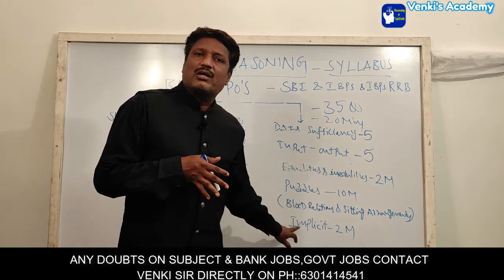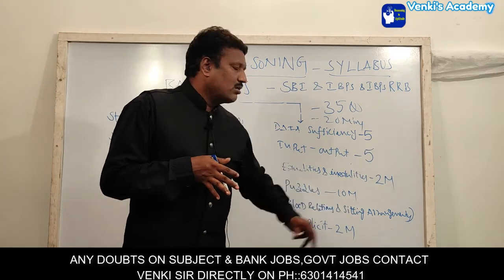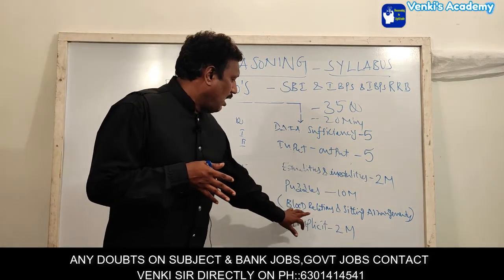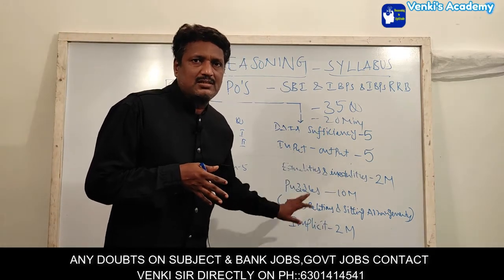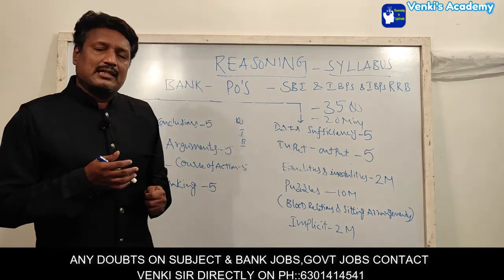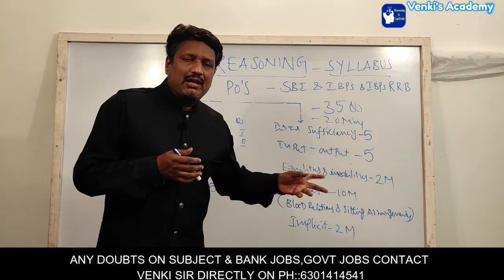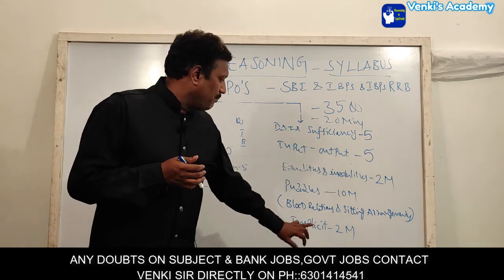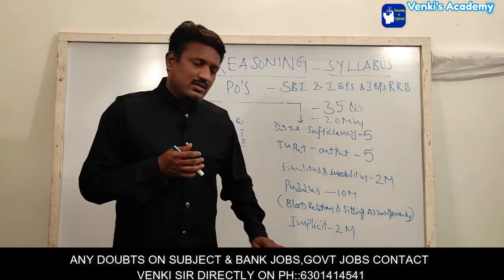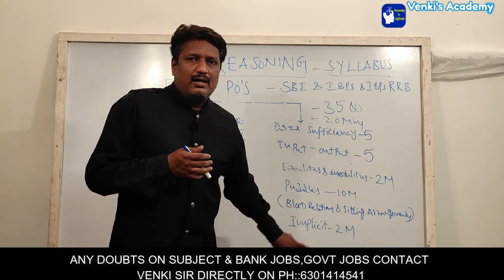See, in blood relations, whatever the puzzle, we can solve. Another one is seating arrangement. What type of questions do we have to face in blood relations? A certain group of members which consists of family members, they will give some certain relations. Again, by using the relations, we have to give the perfect relation between whom and whom. That is called blood relations, and they ask these puzzles for 4 marks or 5 marks. So we can solve them easily without any difficulty.